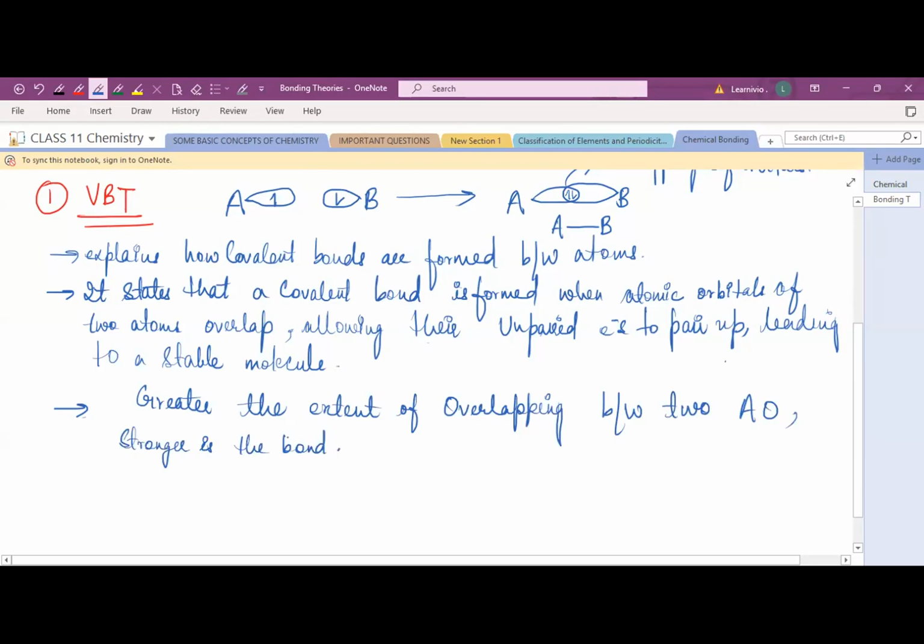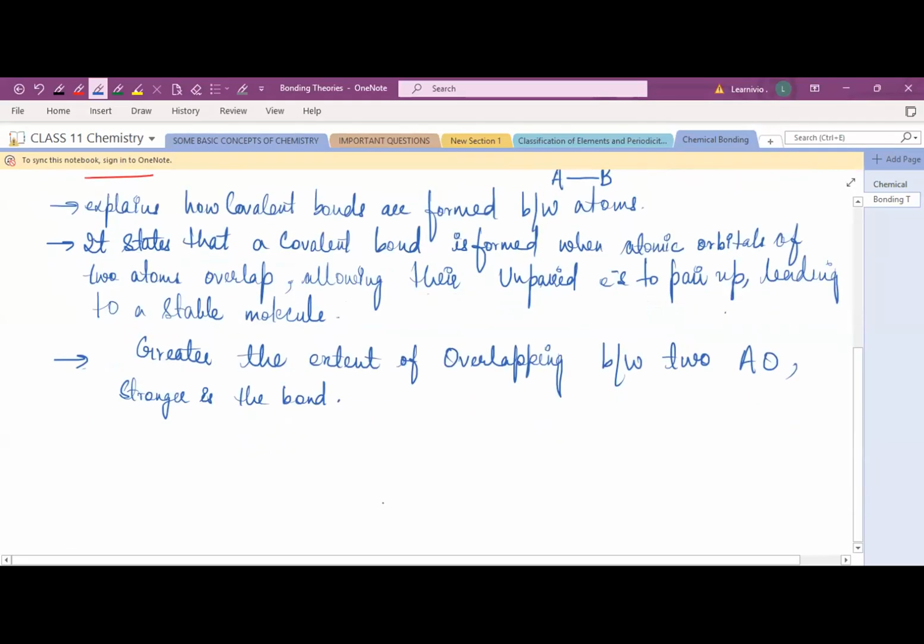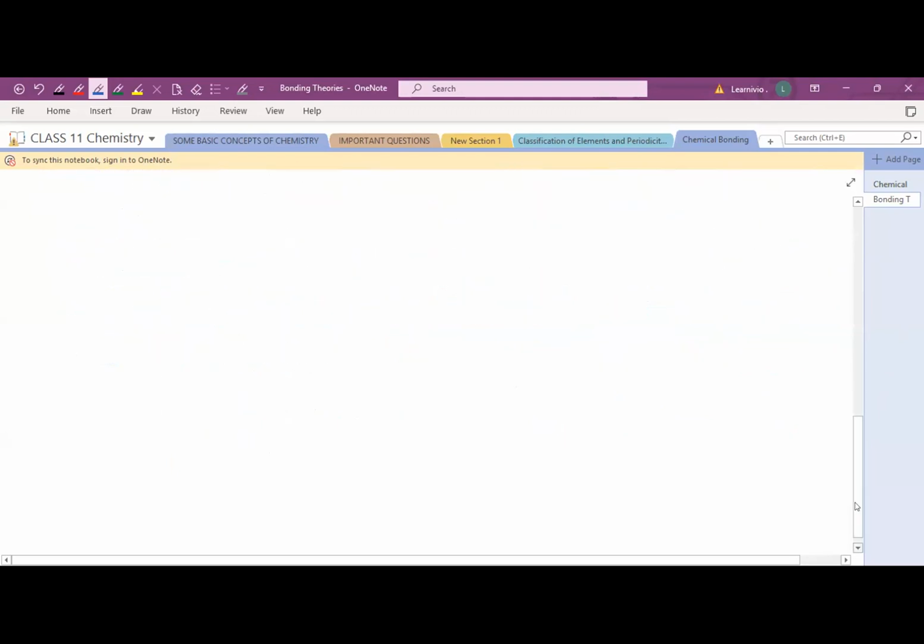And for effective overlapping, there must be a proper orientation between the two atomic orbitals. Proper orientation is needed, then only the overlapping occurs. Suppose if the orientation of... okay, let's see first. Let's understand the types of overlapping, then we will discuss that. Write down the heading: types of overlapping.